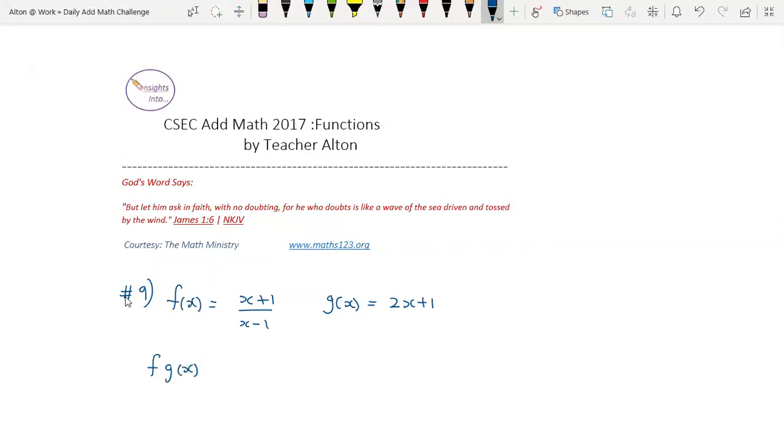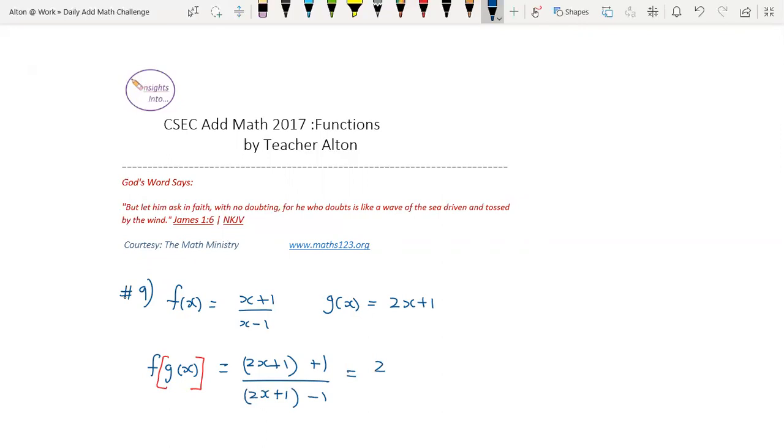Okay, so what this means really is that you are substituting in place of x in your f of x function the entire g of x function. So let's see what that becomes. This becomes 2x plus 1 plus 1, divided by 2x plus 1 minus 1. So let's further simplify this.